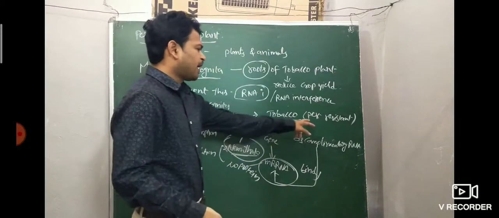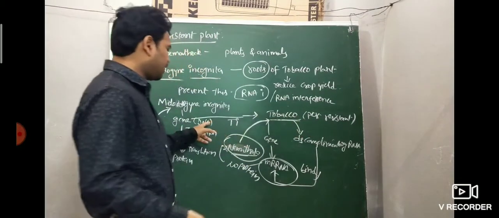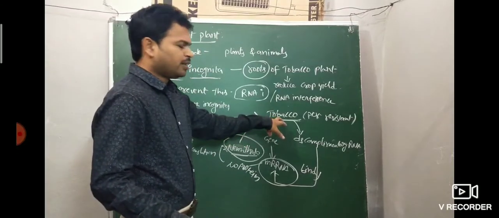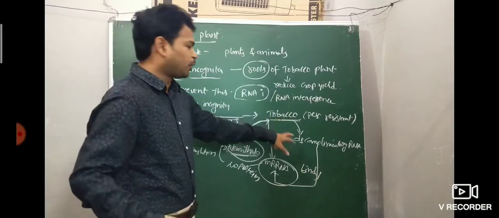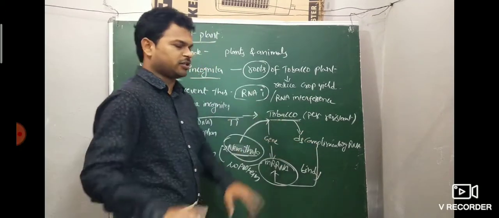When the gene is inserted, it has the ability to produce double stranded complementary RNA.